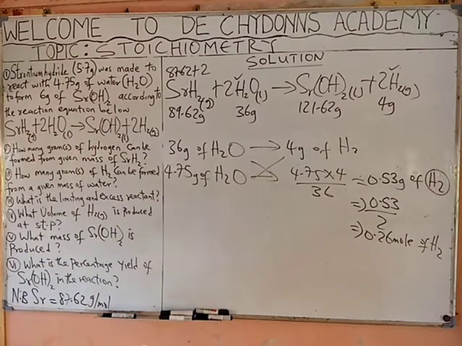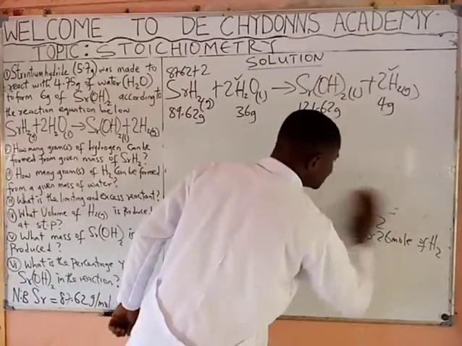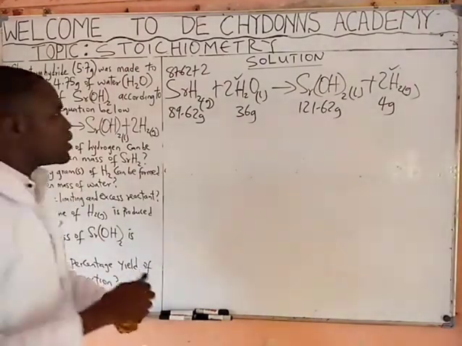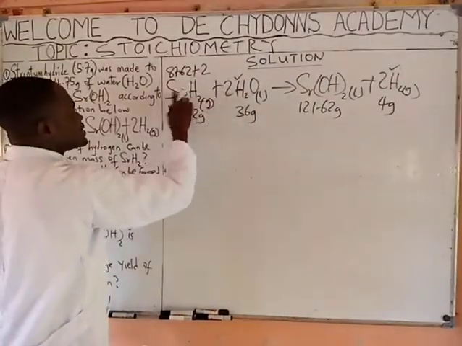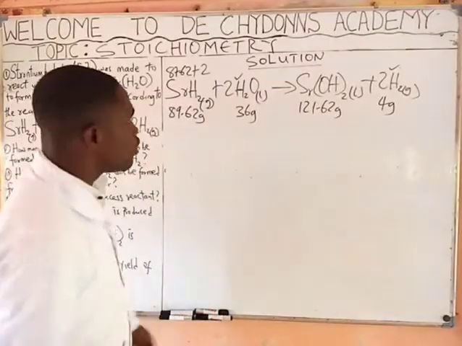Now the next one says, what is the limiting and excess reactant? That means in this reaction, one is in excess and one is limited. What do we mean? Go to the reactant side of your equation. Only consider your reactant side of your equation.